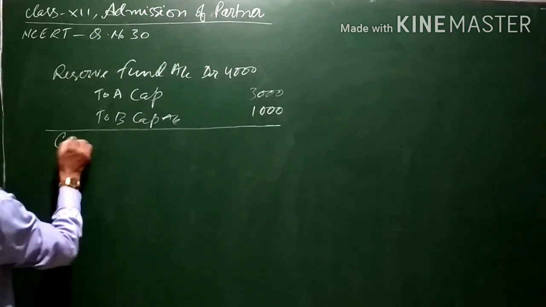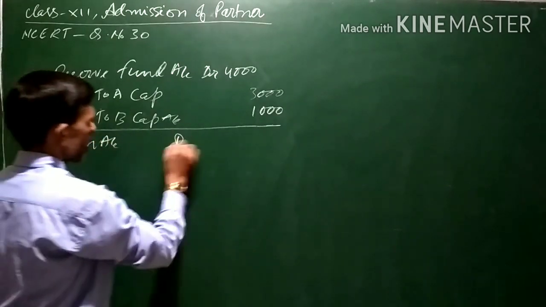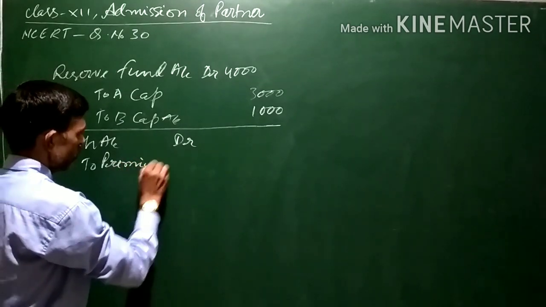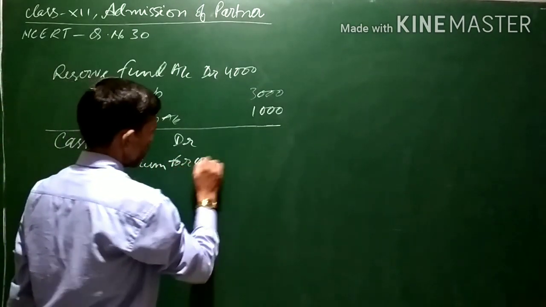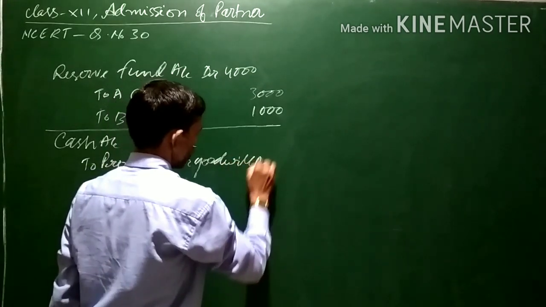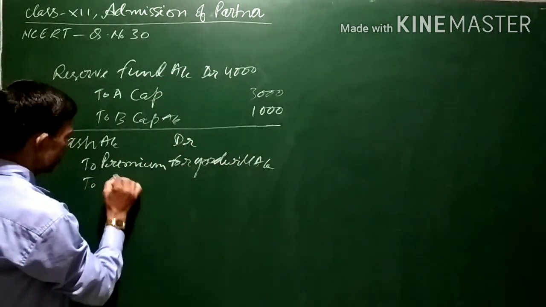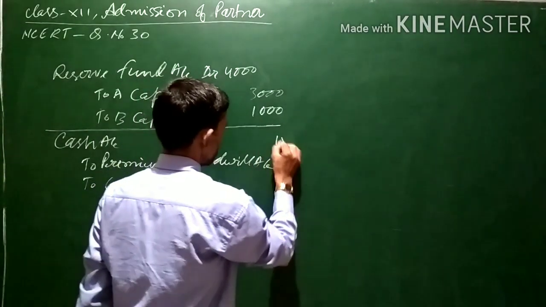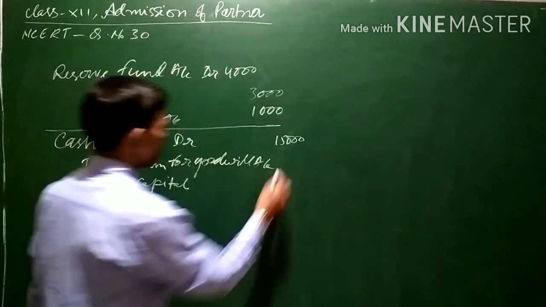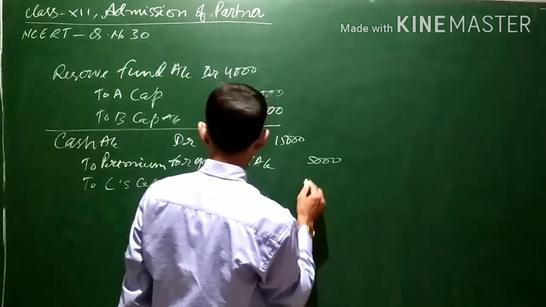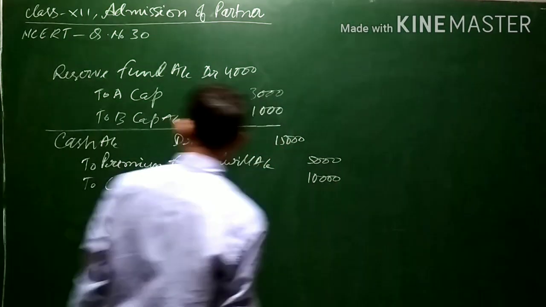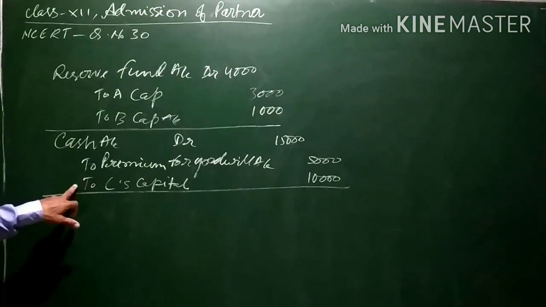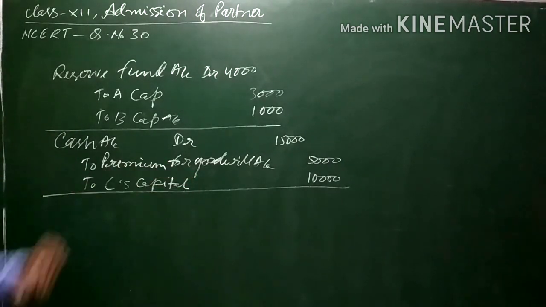For that, the entry will be cash account debit to premium for goodwill account and to C's capital account also. So cash coming to the business will be 15,000. Premium for goodwill is 5,000 and capital of C will be 10,000. Narration: being cash brought by the new partner, 10,000 as capital and 5,000 for goodwill.